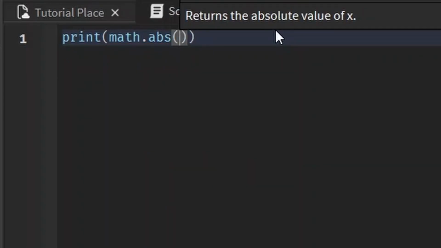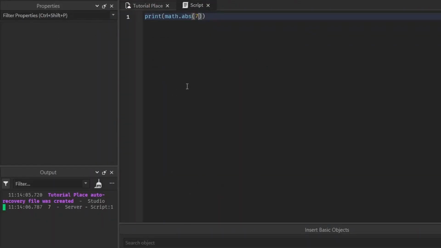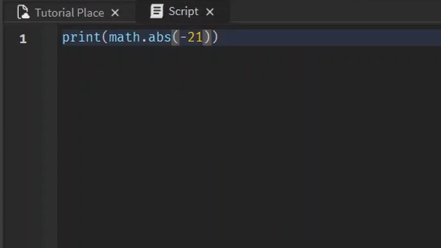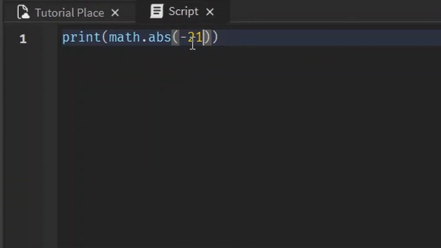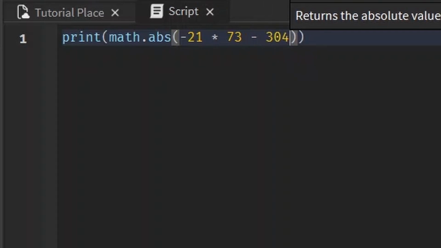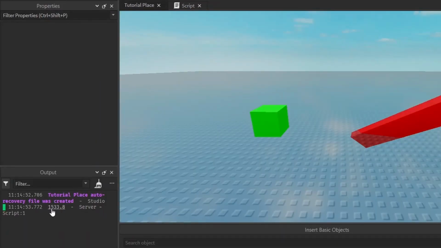Whatever number we write in here, it'll give us the absolute value. So if we write in 7, the absolute value of 7 is 7 because it is 7 units away from 0. The absolute value is just how far away it is from 0. This is more useful for negative numbers to ensure that you get a positive number. Negative 21 is 21 away from 0. Also keep in mind that for any of these, and anything that takes in a number in general, we can do calculations in here. Anything that boils down to a number, we can have in here. As long as it boils down to a number, it'll give us an answer.